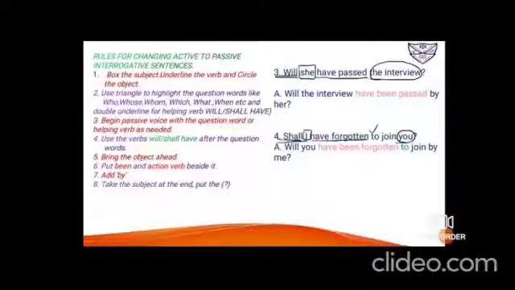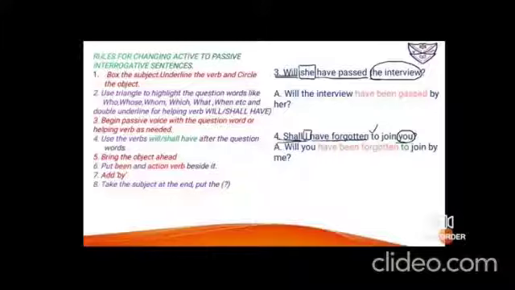Okay. Number 4, shall I have forgotten to join you? Again, it's an inversion kind of question beginning with shall. I is the subject, you have to box it. Shall have forgotten is the verb, you have to underline it. To is the preposition that will again follow the verb, so I have put a tick mark. Fine. Now it is you.